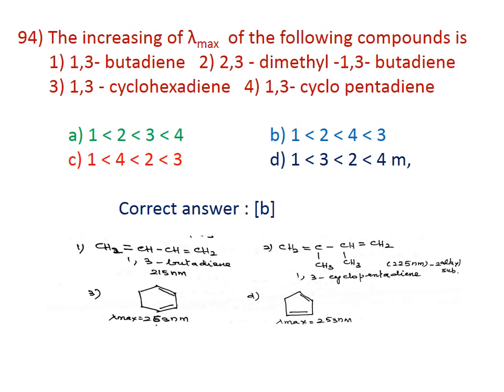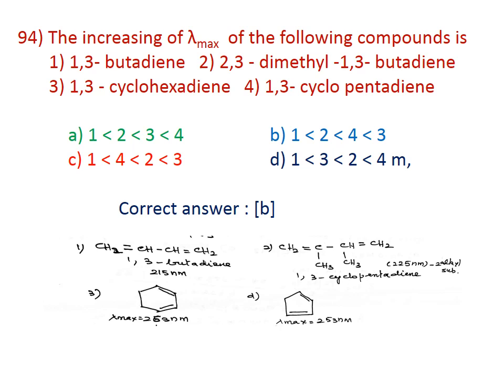The increasing order of lambda max of the following compounds is: 1, 1,3-butadiene; 2, 2,3-dimethyl-1,3-butadiene; 3, 1,3-cyclohexadiene; 4, 1,3-cyclopentadiene. The correct answer is B.